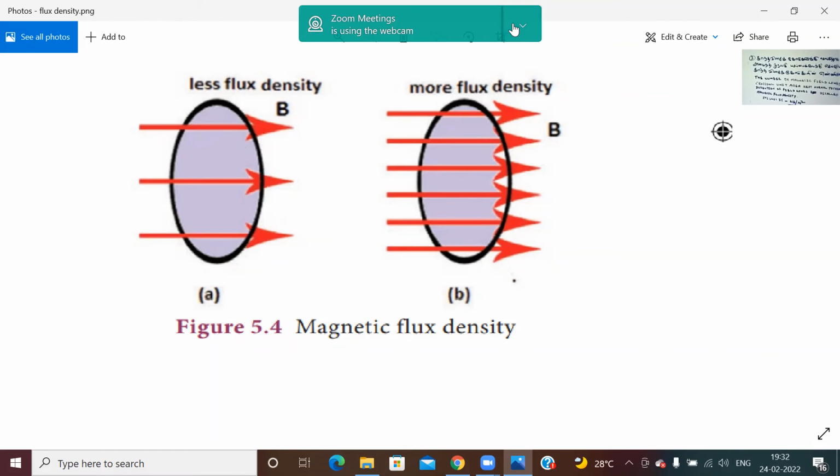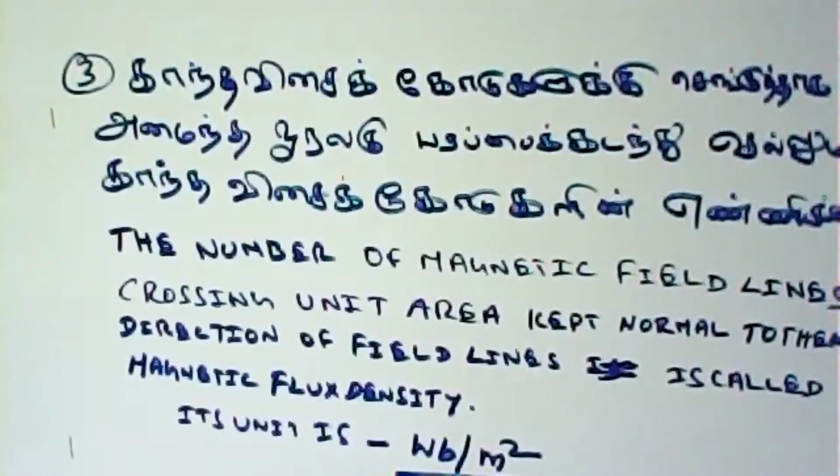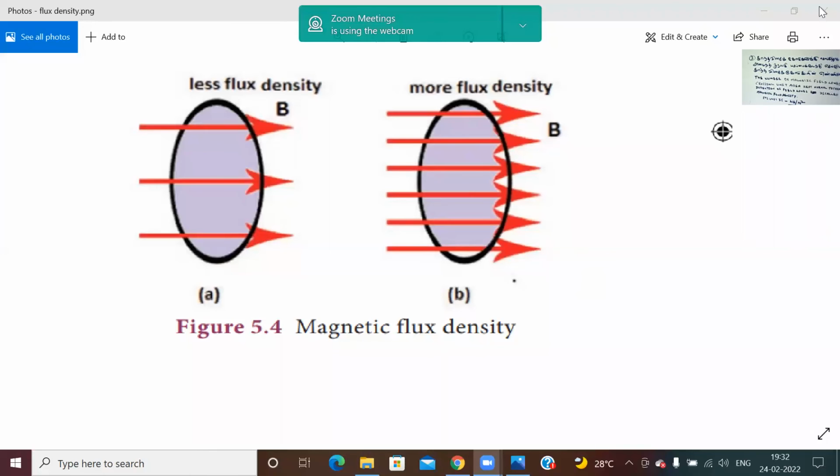That exact figure also, I will show it to you from the book. See, in the book, it is very clearly given.